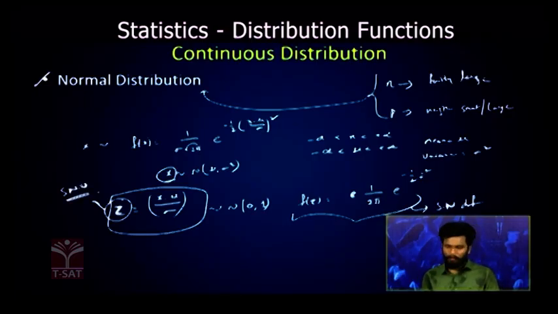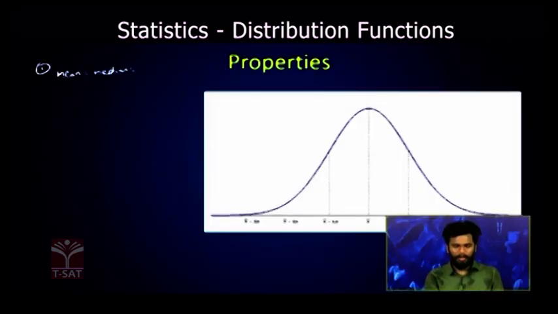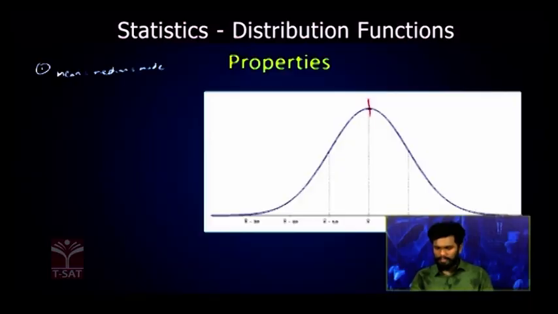this variate z is nothing but standard normal variate. Now we will see the properties of this normal distribution. We have mean is equal to median is equal to mode in the normal distribution. Now see the graph here. When you plot the normal distribution function in the graph, it is perfectly symmetrical. It is perfectly symmetrical and bell shaped, and it is symmetrical about the mean, that is x bar. Same here, it is the line of mean is equal to median, which is also equal to mode.